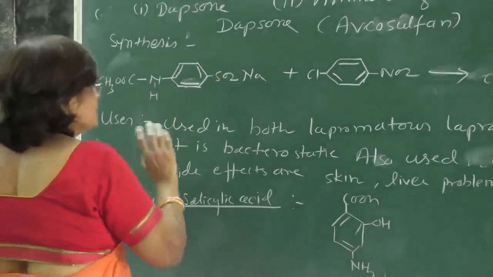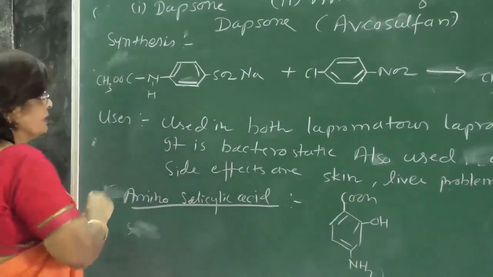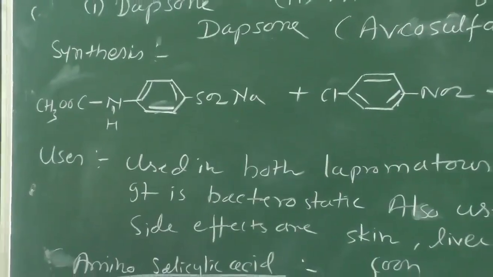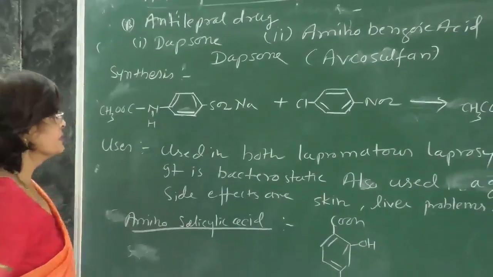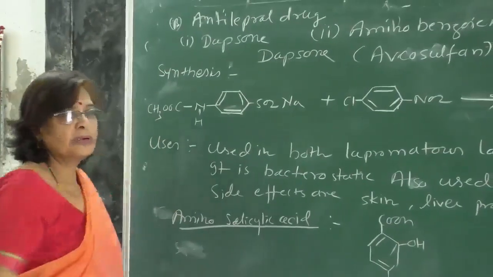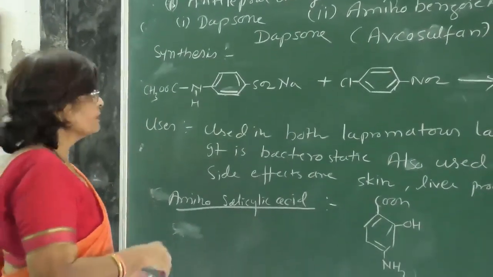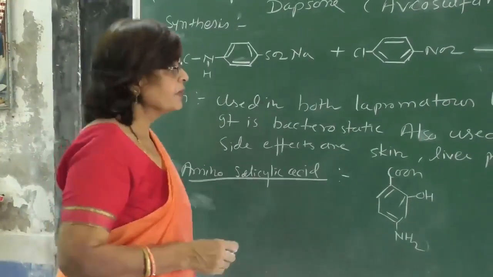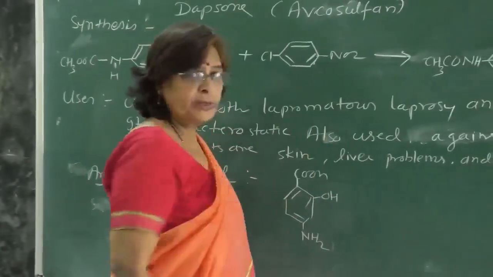Dapsone is a very simple compound. We are taking this compound, which is actually benzoic acid with an acetyl group at this part. Aminobenzoic acid is here, and this is chloronitrobenzene.